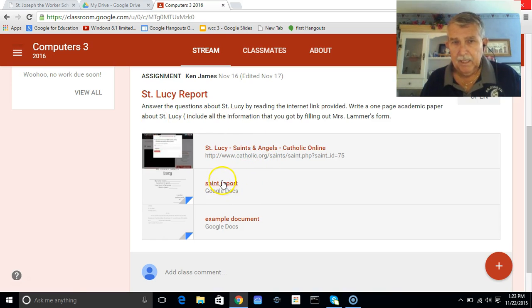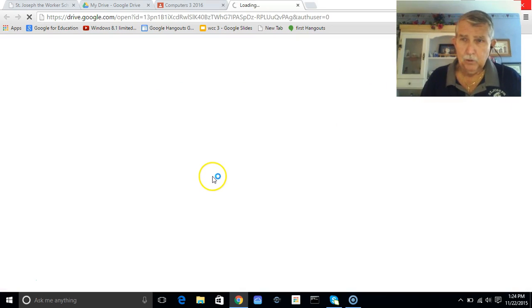We also see that there is a Saint Report. This is the paper provided by Mrs. Lammers, the form that allows you to fill in the blanks and find out information about St. Lucie. And then I also have an example document, is how to write this academic paper for a third grader. So let's start at the beginning. If we open up this link, we will see a lot of information about St. Lucie. First, I'm going to open up this report so you can see what this looks like.